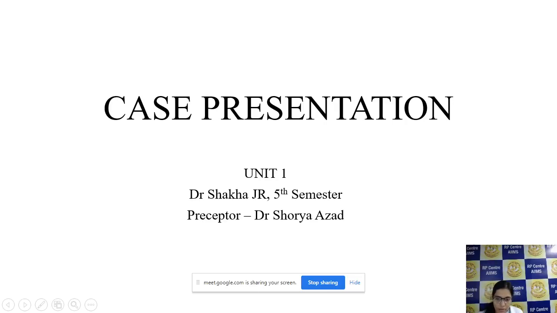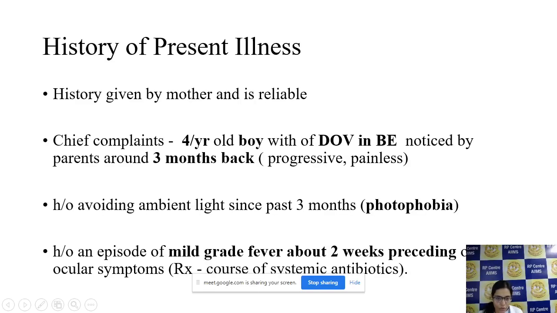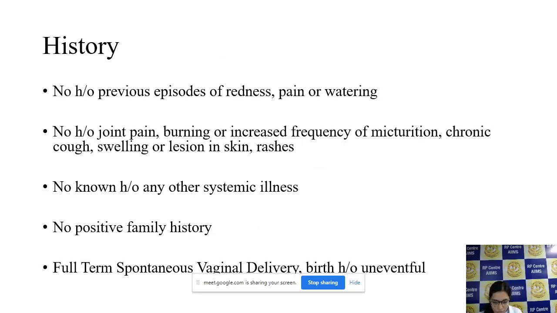Good evening, everyone. A 4-year-old boy presented to us with diminution of vision in both eyes, noticed by the parents for a period of 3 months, which was progressive and not associated with any pain. The history was given by the mother and it was reliable. It was also associated with avoiding ambient light for the past 3 months, which suggested photophobia. There was a preceding history of mild grade fever for about 2 weeks with no other ocular symptoms.